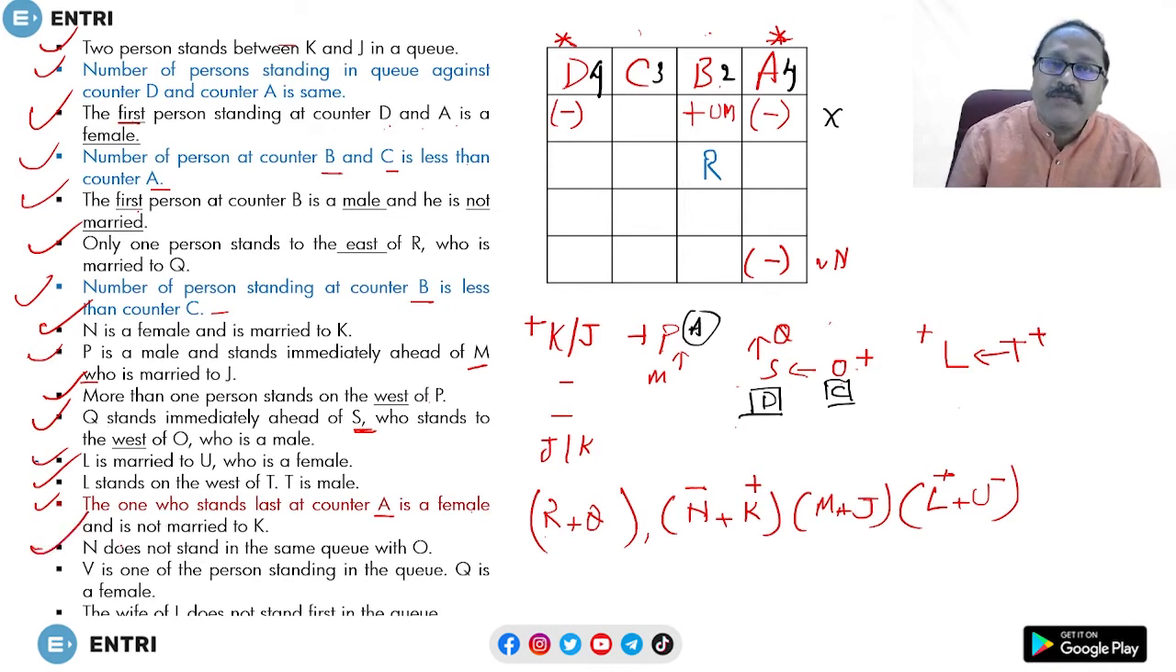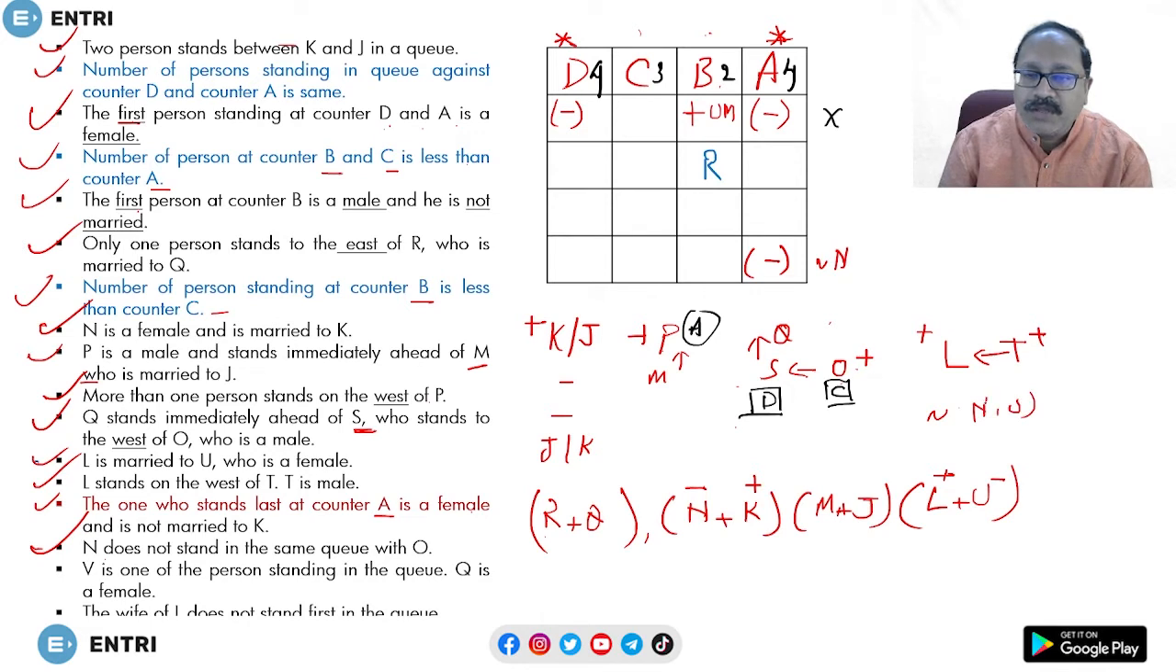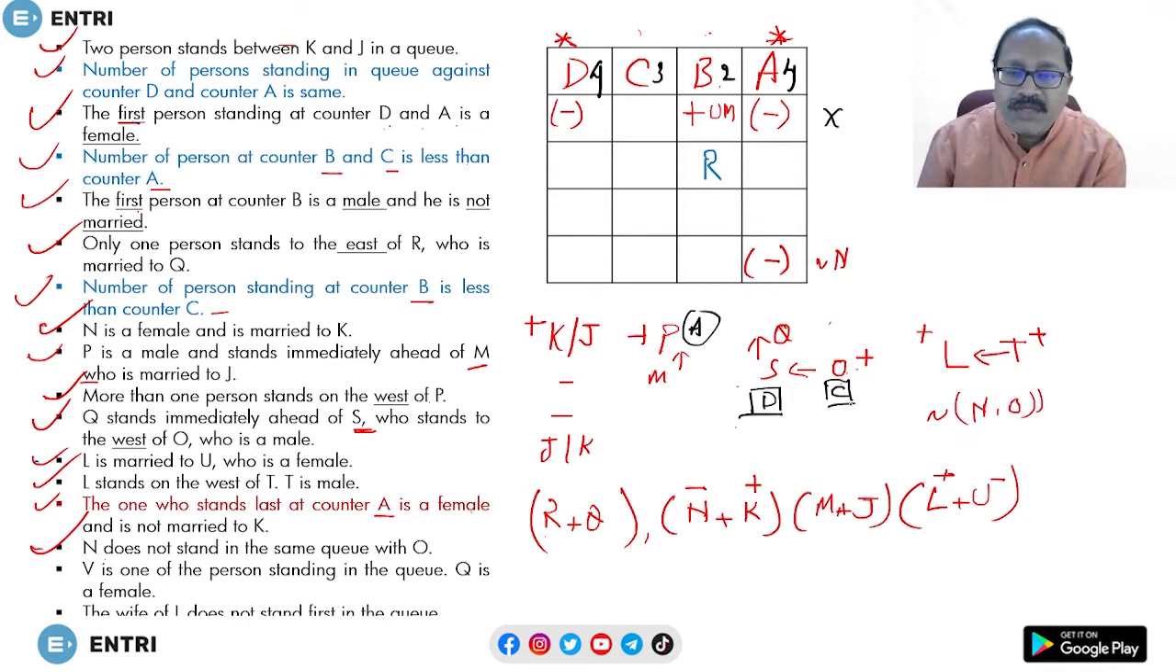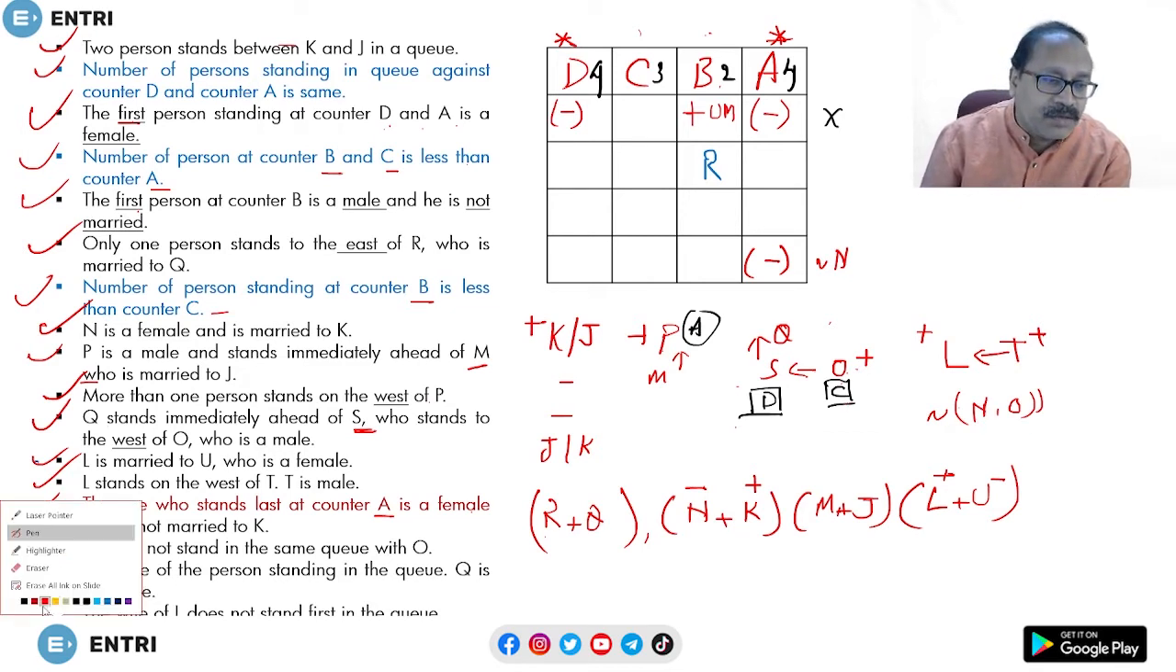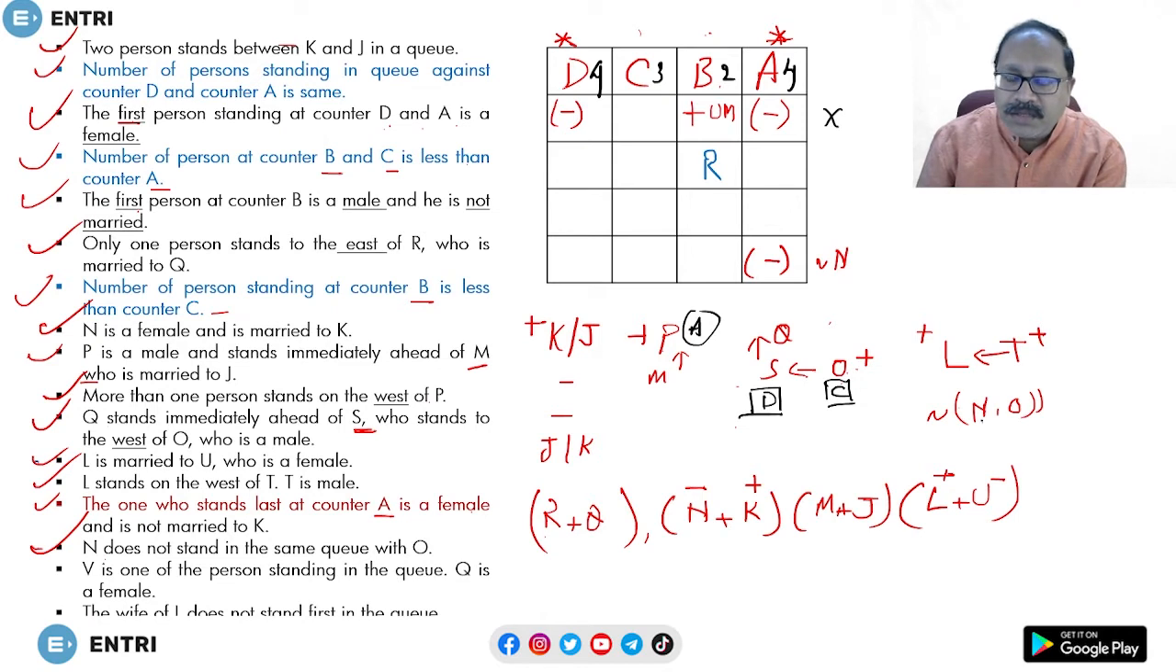Now the next point: N does not stand in the same queue as O. So N and O, one more condition, N and O are not in the same queue, and O is at C, so N is not at C. It's a negation. N is not at counter C.